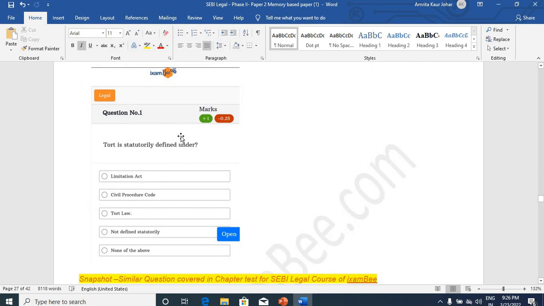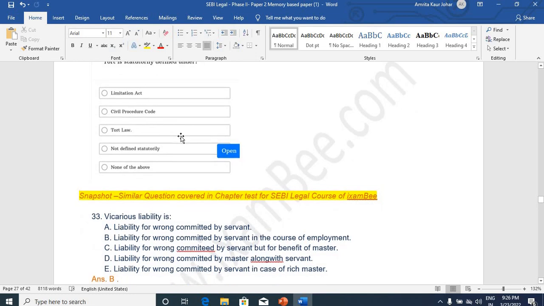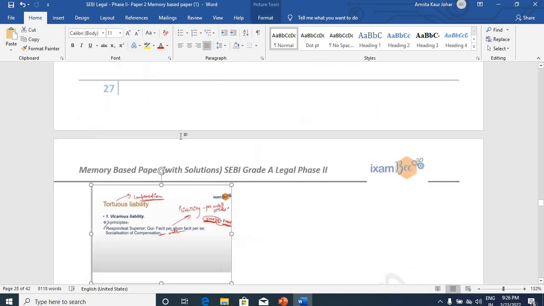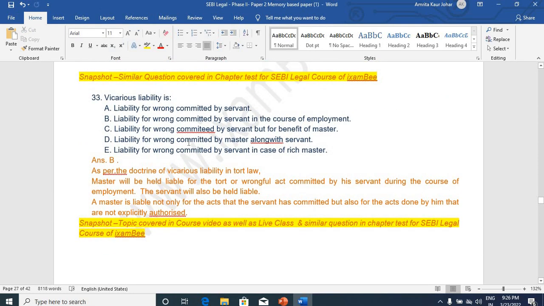This was the first question only that was picked from tort law, and this was similarly covered in chapter test also from ixamBee and also in the section test. Vicarious liability is a liability for wrong that is committed by servant. Vicarious liability, very important topic, and the answer was liability for wrong committed by servant in the course of employment.